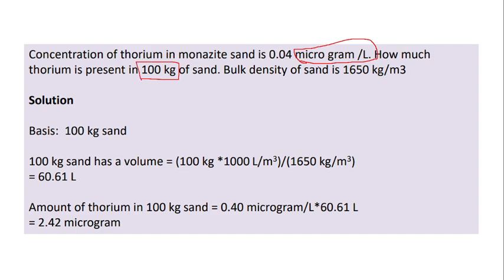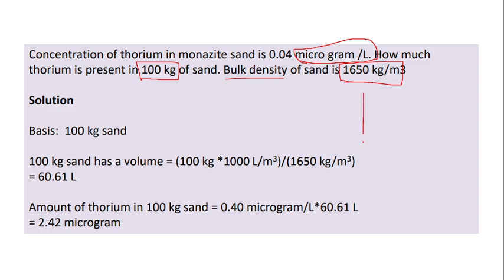Here the concentration is given as microgram per liter of sand, but they are asking for 100 kg of sand, okay? And they have given the information of bulk density. Bulk density of sand is given as 1650 kg per meter cube.